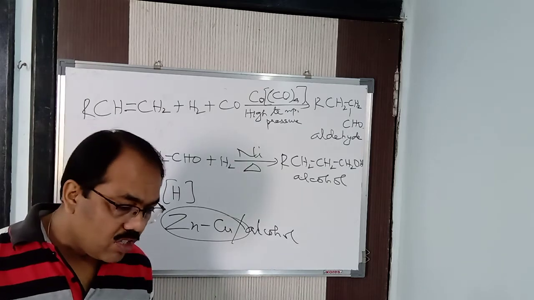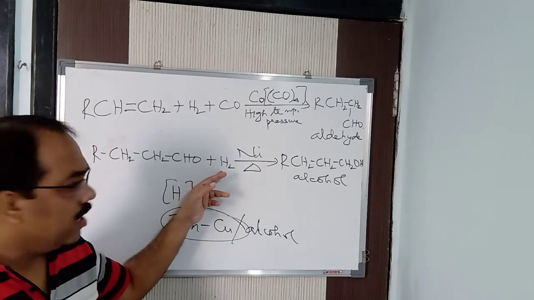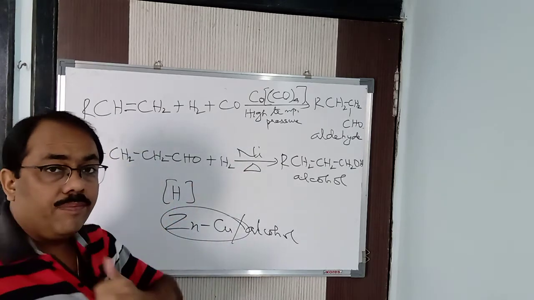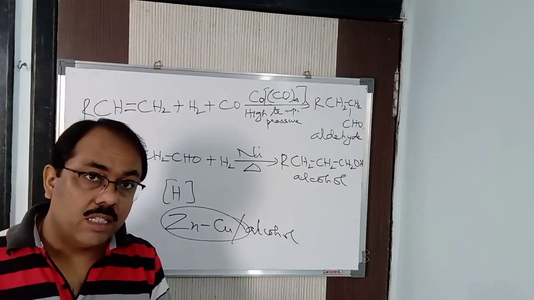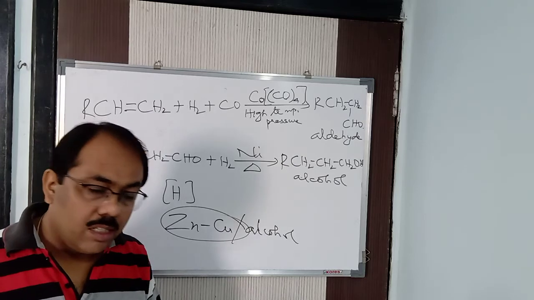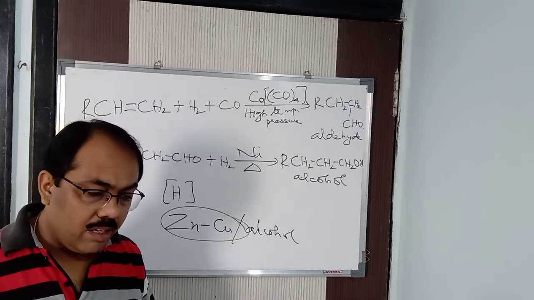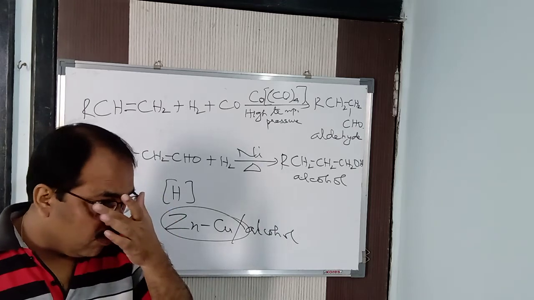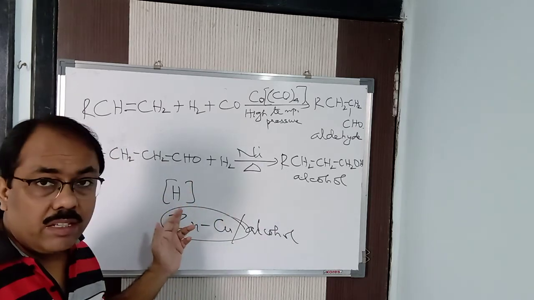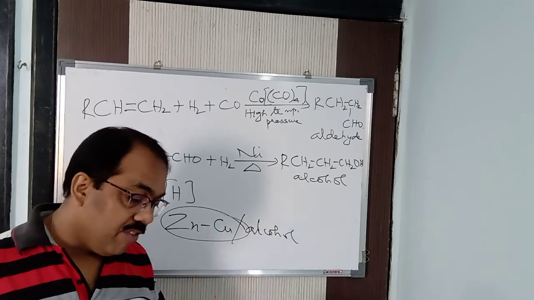For any reduction reaction, you can use molecular hydrogen, but we can also carry out the reduction reaction by using a reducing agent. In organic chemistry in higher classes, you will find that reduction can be carried out with molecular hydrogen and also with nascent hydrogen.